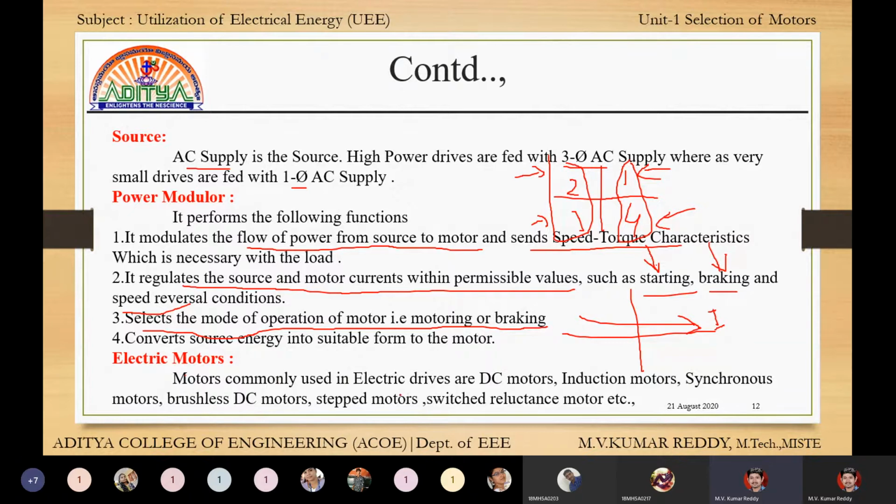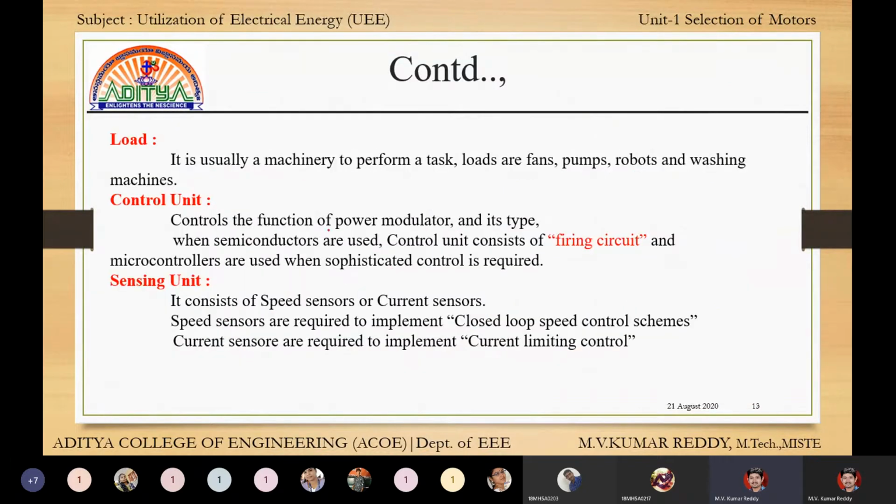Electric motors commonly used in electric drives are DC motors. Generally it is used as DC motors. In some conditions, induction motors, synchronous motors, brushless DC motors, and stepper motors are used, but in most conditions DC motors are used. Next, load. Load may be fans, pumps, robots, and washing machines.